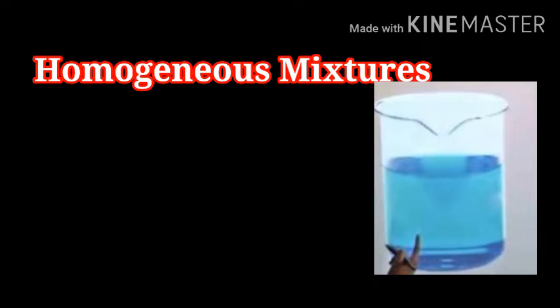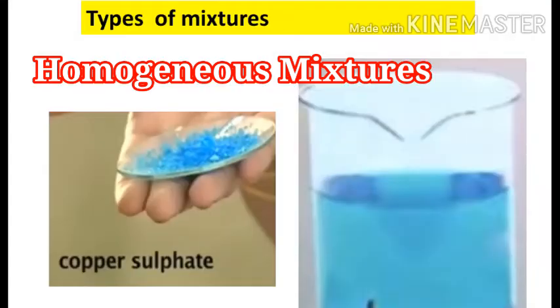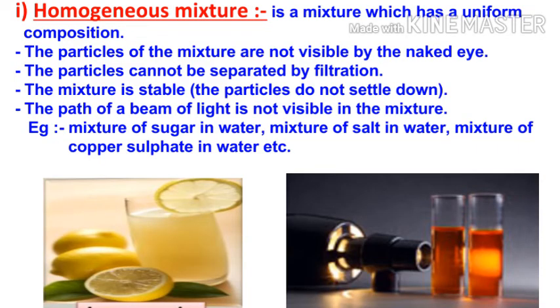As copper sulfate is blue in color, when you add it to the water, you will get a clear blue liquid. Such a mixture which gives uniform composition from top to bottom is called a homogeneous mixture. So the properties of homogeneous mixtures are: homogeneous mixtures have a uniform composition.